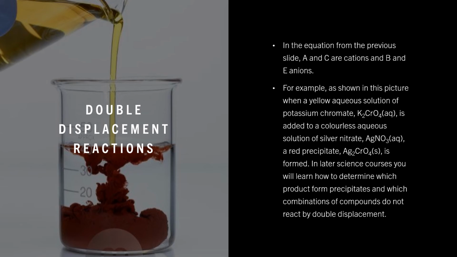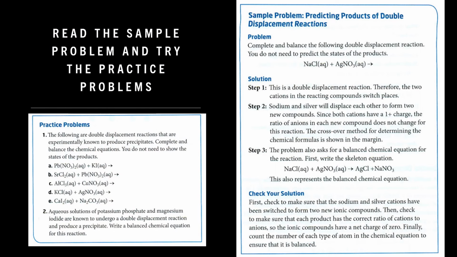In a later science course, grade 11, you will learn how to determine which products form precipitates and which combinations do not react. Pause the video. Here's another sample problem and practice problems.